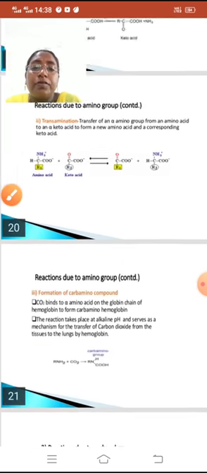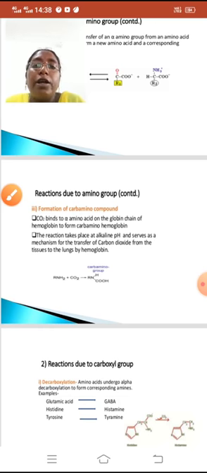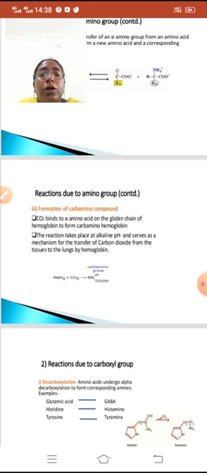And we will see the third reaction, formation of carbamino compound. Here CO2 binds to alpha amino groups on the globin chain of hemoglobin to form carbamino hemoglobin. We know that hemoglobin contains globin chains. This globin chain makes a bond with CO2.